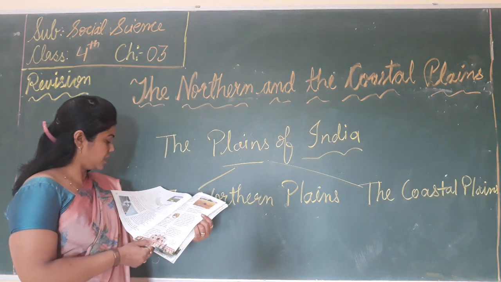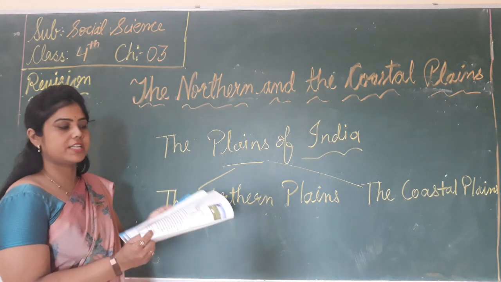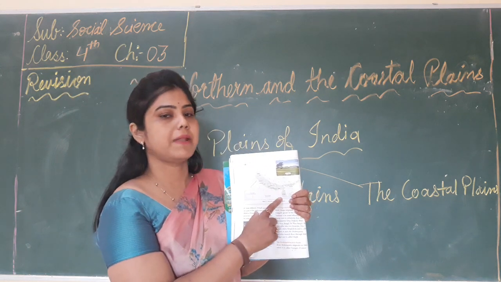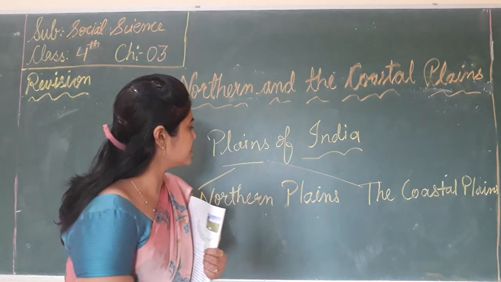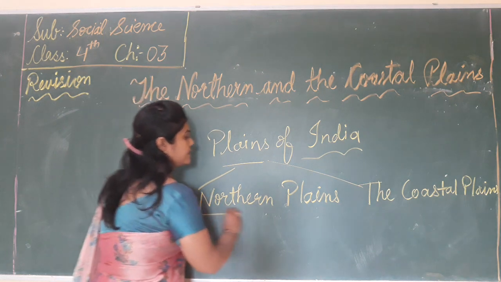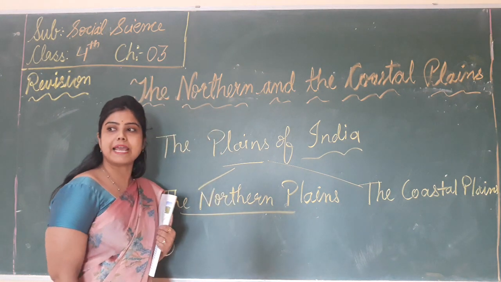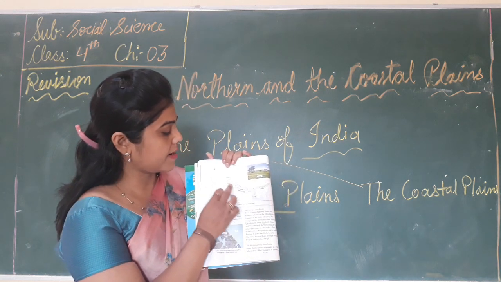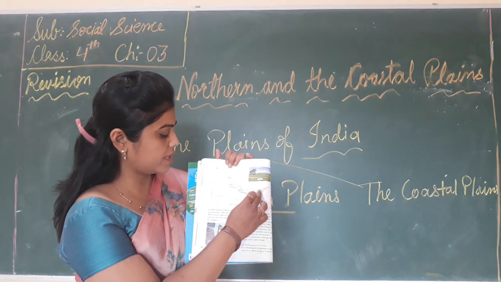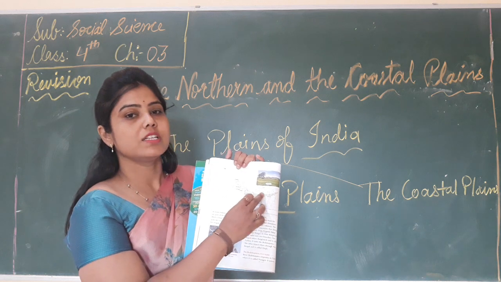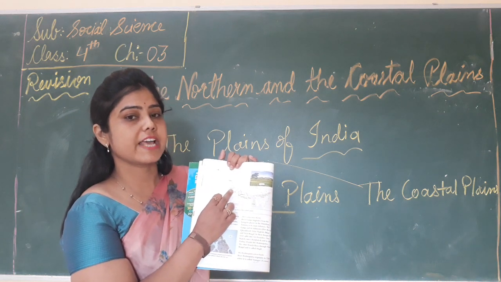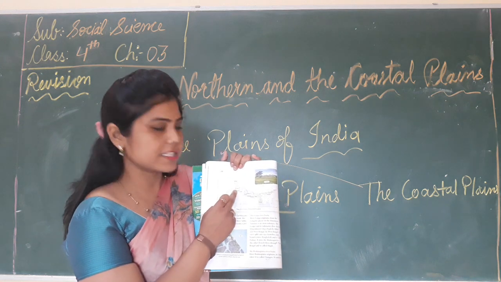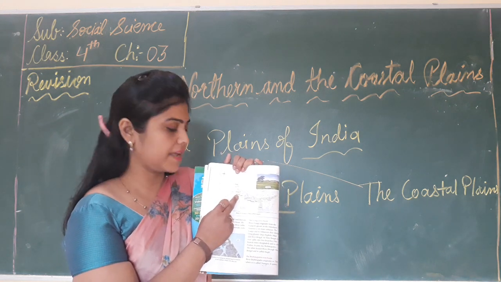So children, look at page number 24. Here, this is the northern plains. Okay, first what do we revise? We revise the northern plains. So here this grey part is the area of the northern plain. The northern plains is a stretch of large and fertile land, in the south of the northern Himalaya.